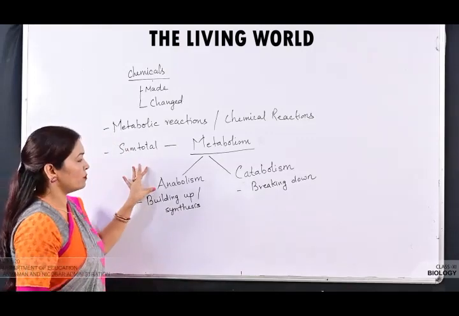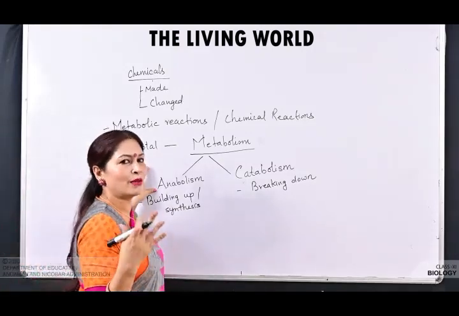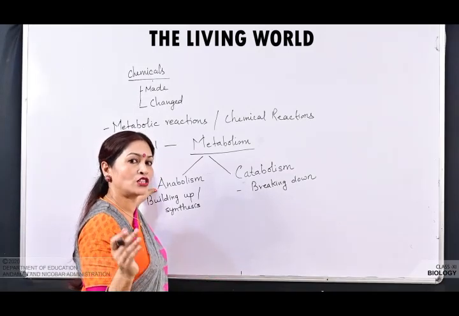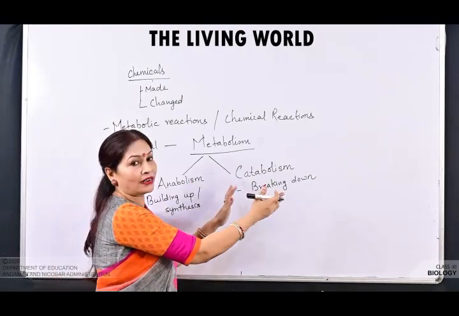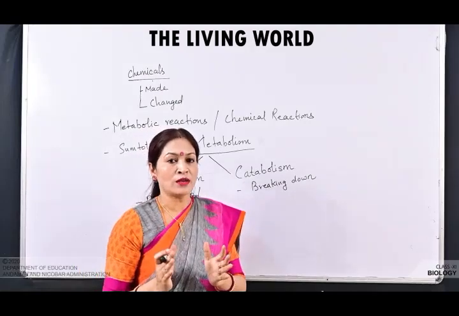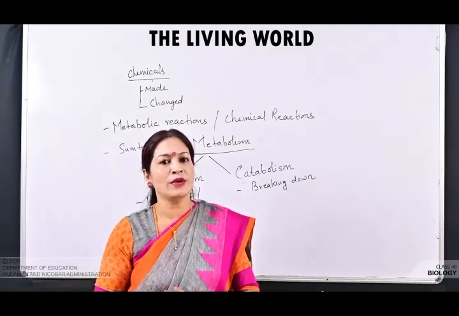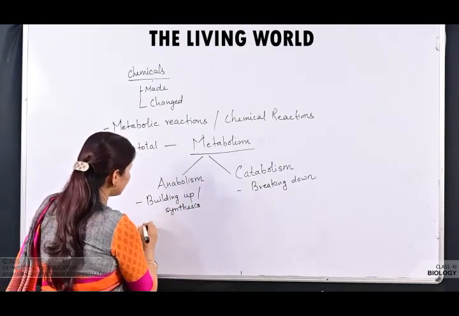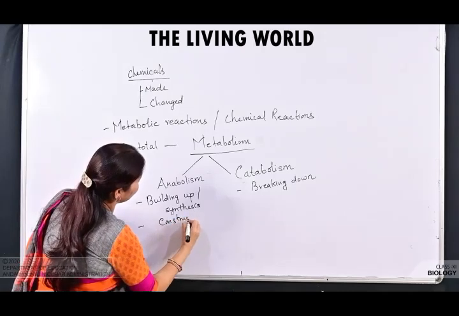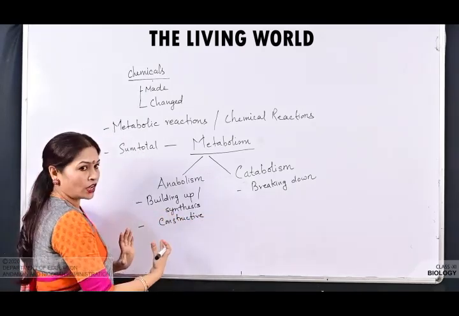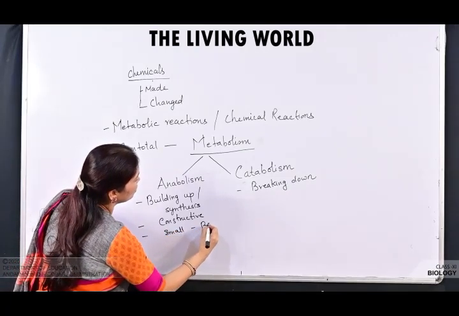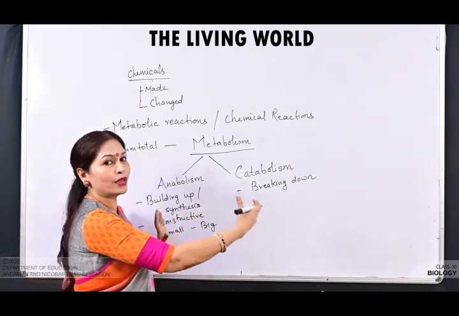So what is metabolism? Metabolism means all the chemical reactions happening inside the body. These chemical reactions are of two types, one anabolic and one catabolic. Anabolic means synthesis, building up. It means smaller substances are combining to form larger chemical substances. So this type of metabolic reaction is constructive. Here small molecules are converting into big.